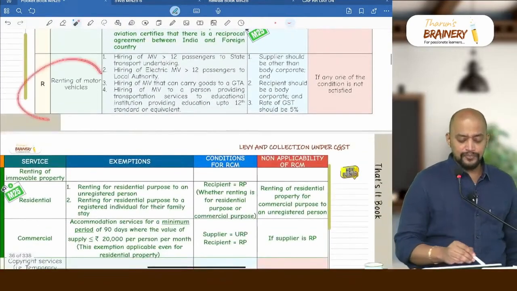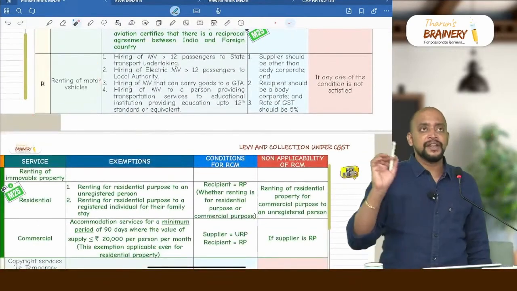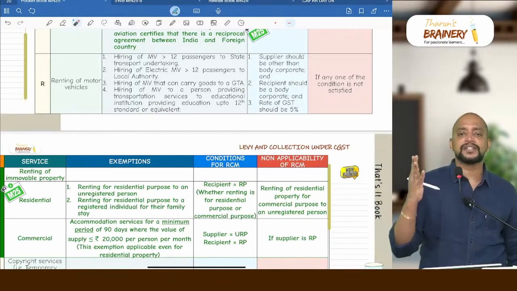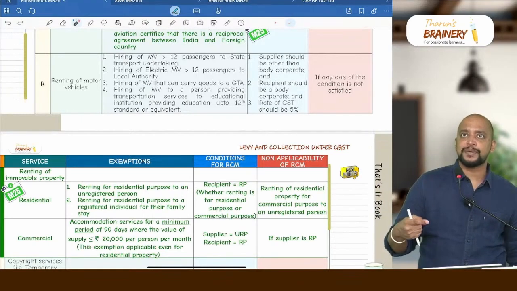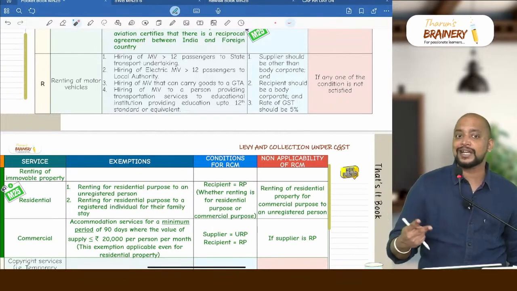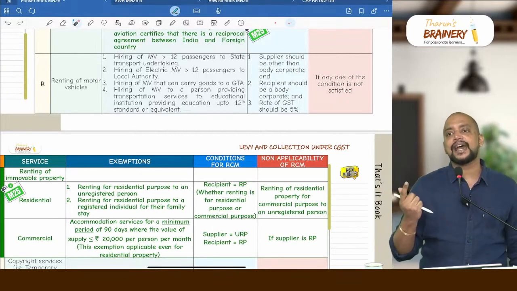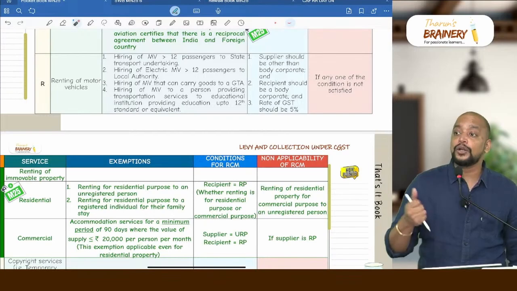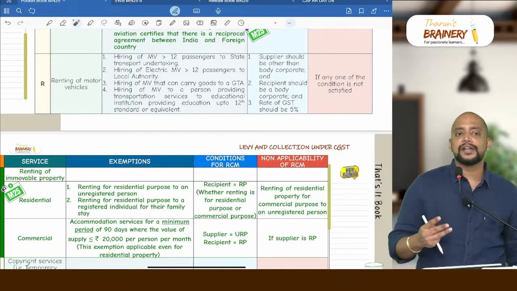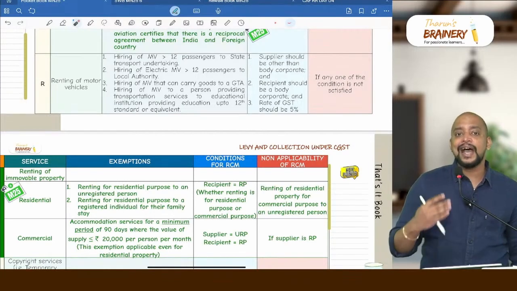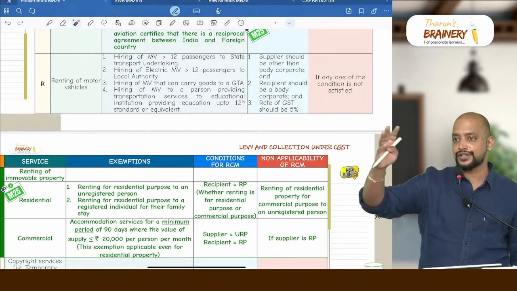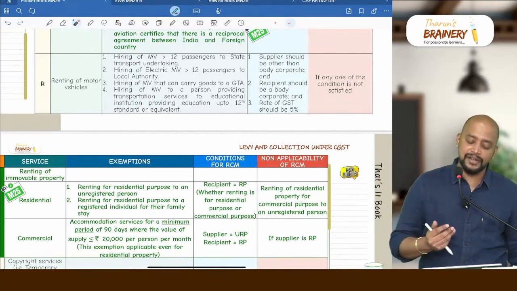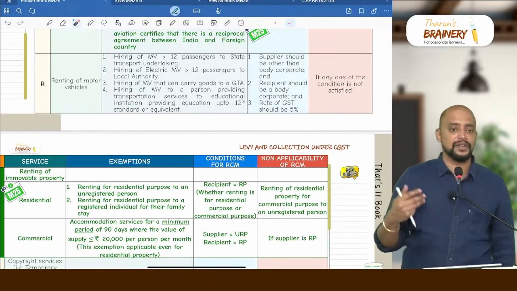Then next, renting of motor vehicles. We have seen in exemption for renting of motor vehicles, we have 4 exemptions. Number 1, hiring of a motor vehicle that can carry more than 12 passengers to a state road transport undertaking. Hiring of an electric vehicle that can carry more than 12 passengers to a local authority. And hiring of a motor vehicle that can carry goods to a GTA. Hiring of a bus to a person who provides transportation service to an educational institution up to 12th standard or equivalent. These are the 4 exemptions. In other cases it will be taxable.